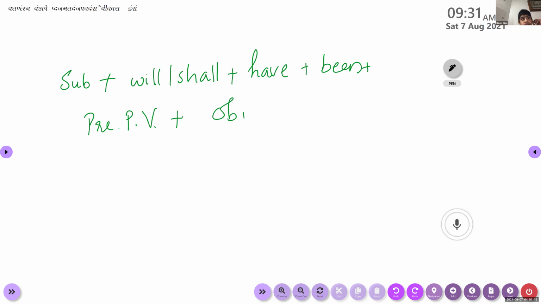Okay, look here, children. You have a subject, will or shall, then you use have, then you use been, then you use present participle form of the verb, then comes the object.